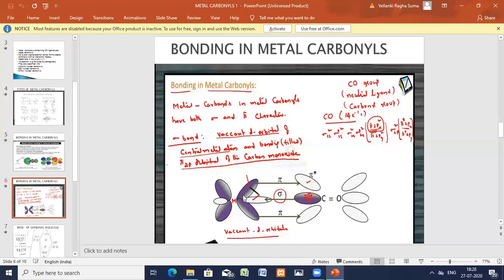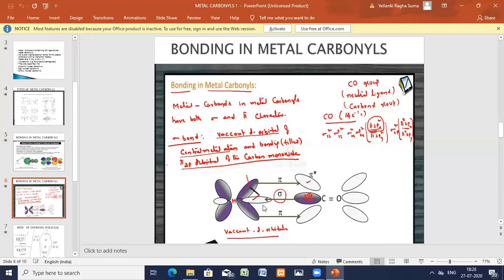Now, the second bond, how is it formed? The filled metal d pi orbital gives its electrons to the empty anti-bonding orbital of the carbon monoxide. This complete is one orbital. So it is not through the axis, but above the axis and below the axis. Overlapping above and below the axis will give you a pi orbital, one pi bond. Okay. So this is the bonding in the metal complexes.